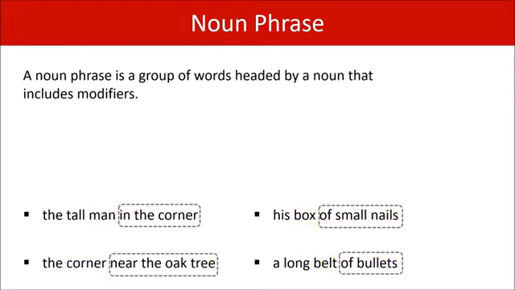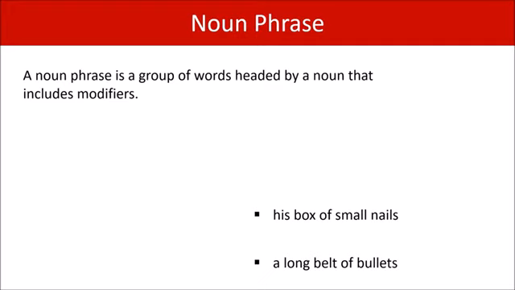You might have noticed we didn't talk about these words. These words are not modifiers. These words are called prepositions. Prepositions are used to show relationships between words. We have a whole lesson on prepositions. In our first example, the word in shows the relationship between the corner and the tall man. And the one underneath it, near, shows the relationship between the oak tree and the corner. Okay, that's enough on prepositions.